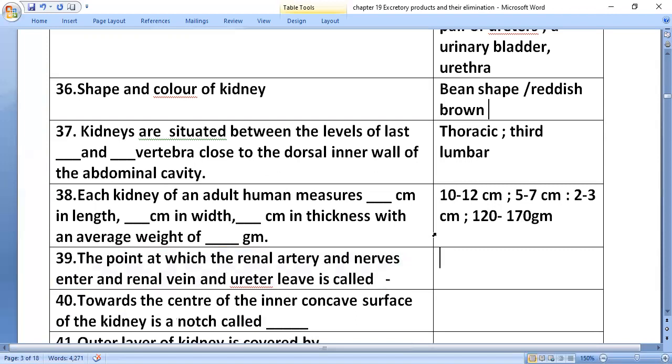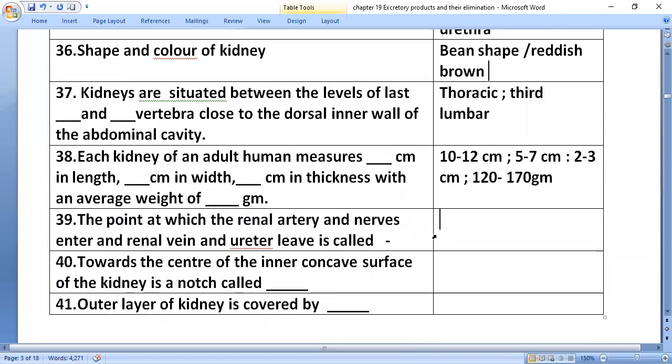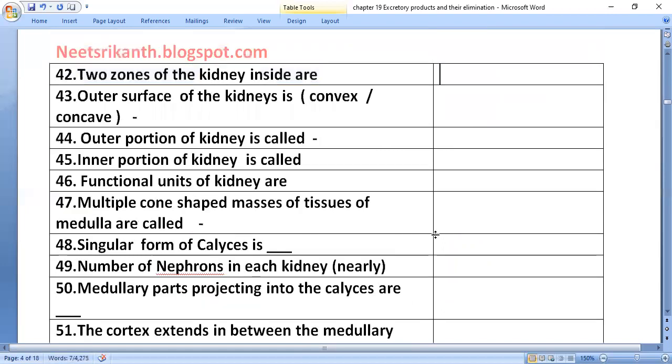The point at which the renal artery and nerves enter and the renal vein and ureter leave is called the hilum. Towards the center of the inner concave surface of the kidney is a notch called the hilum. The outer layer of the kidney is covered by a tough capsule made up of irregular, dense, fibrous connective tissue. Inside are two zones: the outer zone called the cortex and the inner zone called the medulla.